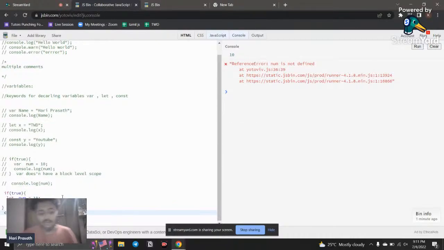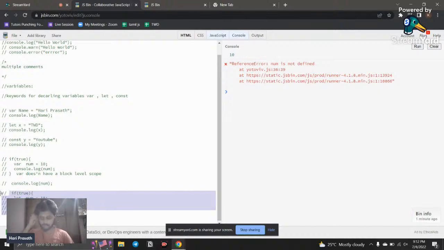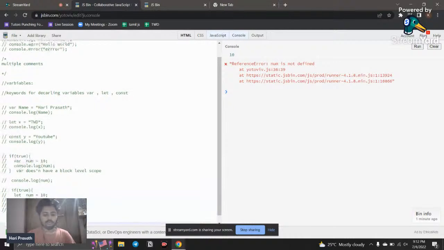Okay, let's see what functional scope is. The same behavior, let's see how it works with functions. I'm just going to declare a function. For declaring a function, we need to use the keyword called function.